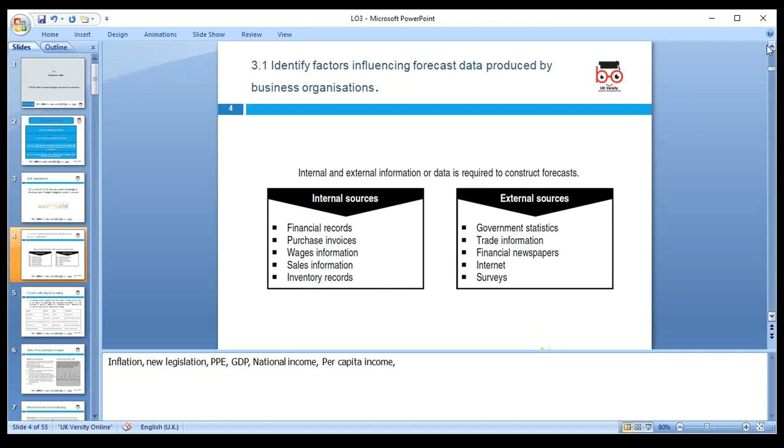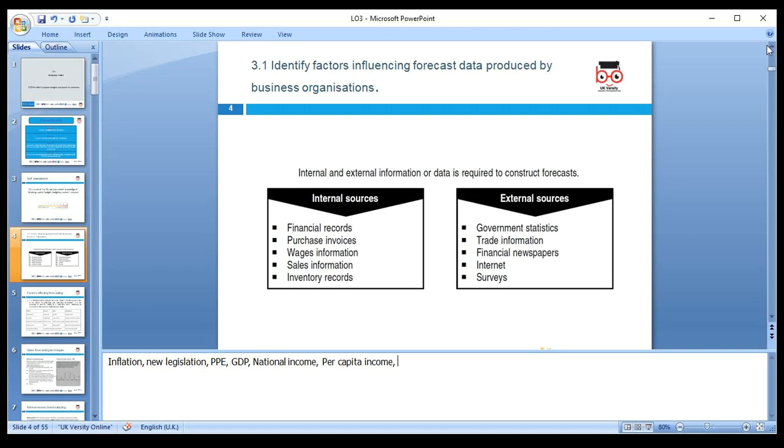So first we will go through how to identify the influences on the forecast data produced by the business organization. Data means raw facts and raw information. Sources of data can be internal, which are financial records, purchase invoices, wage information, and external sources, government statistics and trade information. So we can look at inflation, new legislation, per capita income, and forecast for the future based on this.